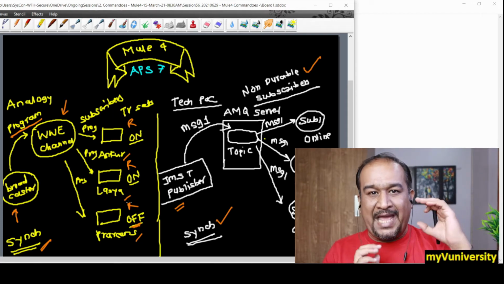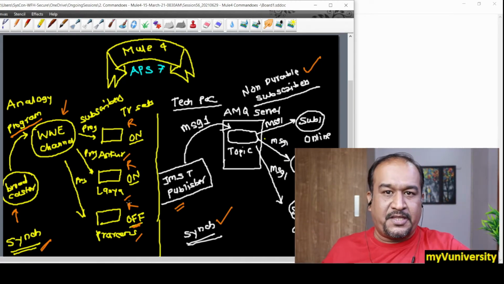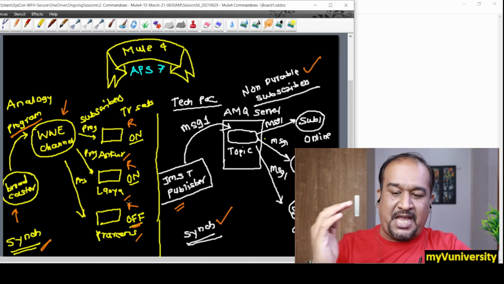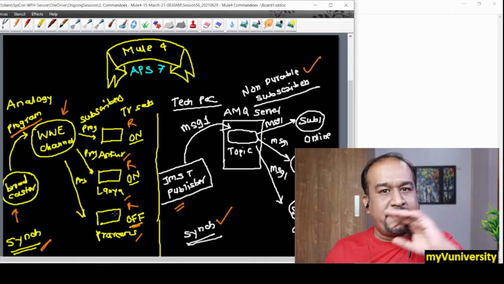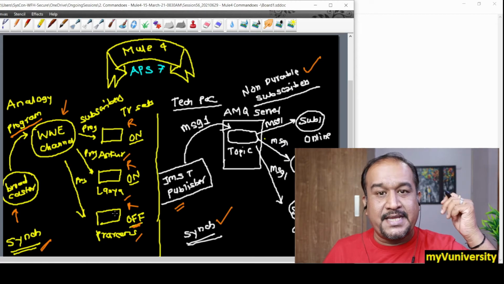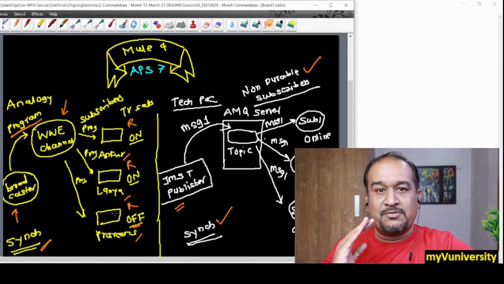Whenever that TV set is off and some program is published on the channel, the program will be recorded by the channel for Praveen. Once the program is finished, even after 1 hour, when he turns on his TV set, he will be able to watch that program.